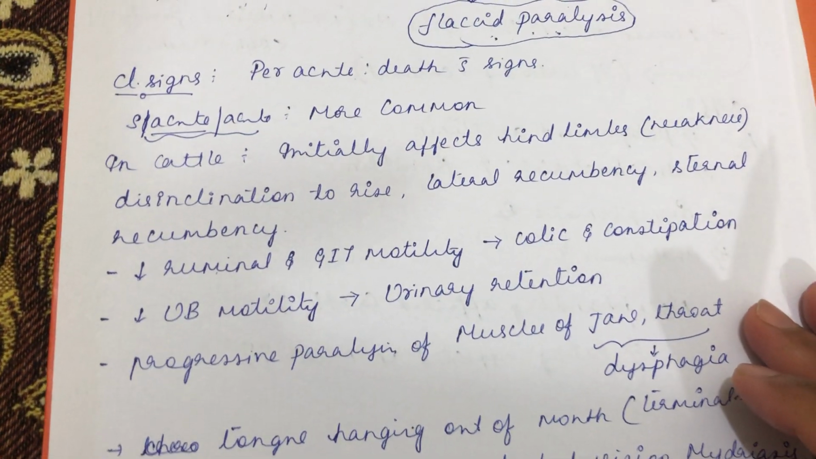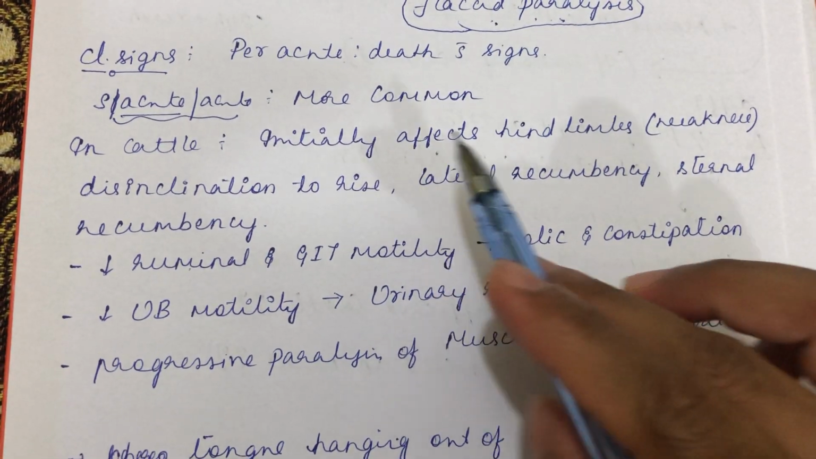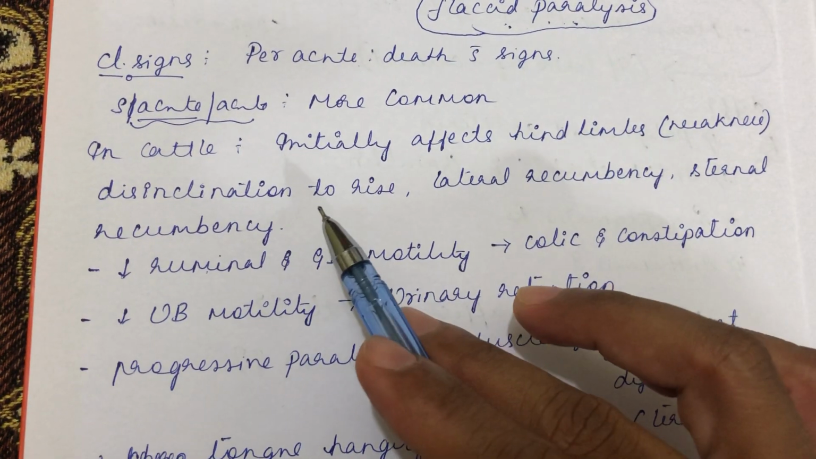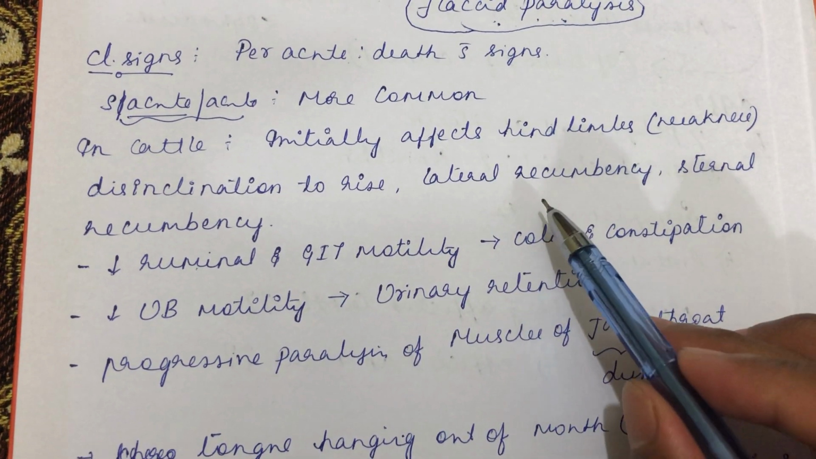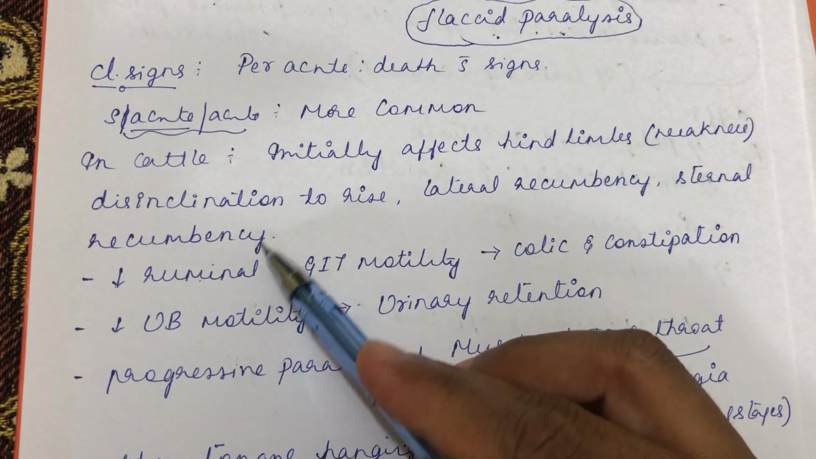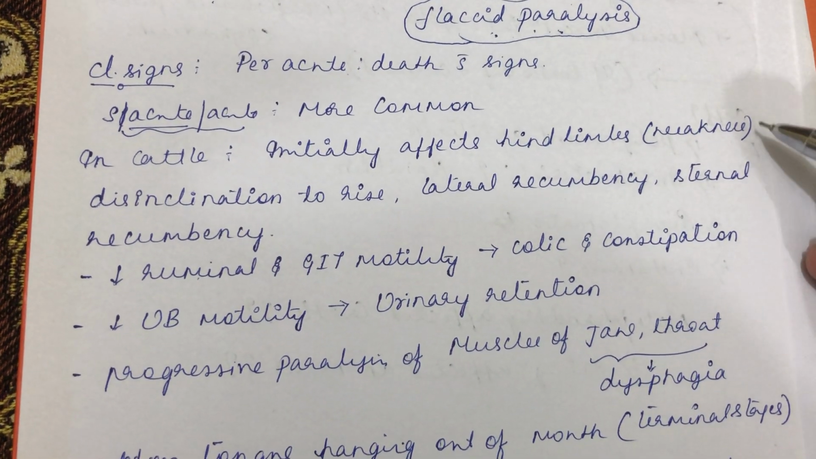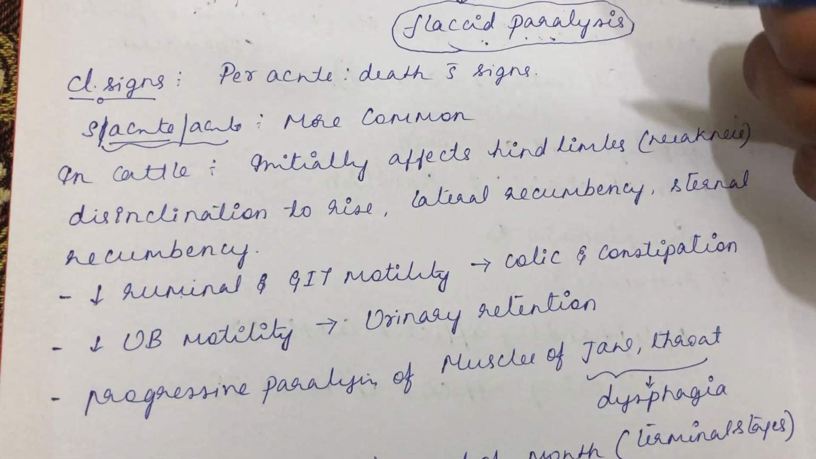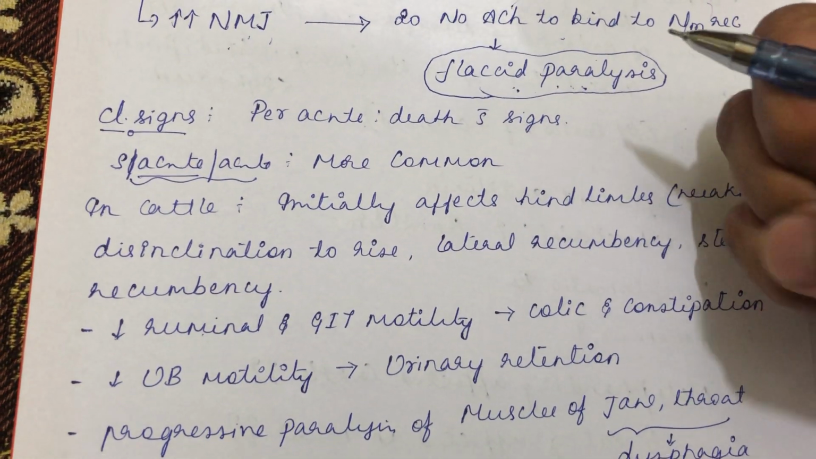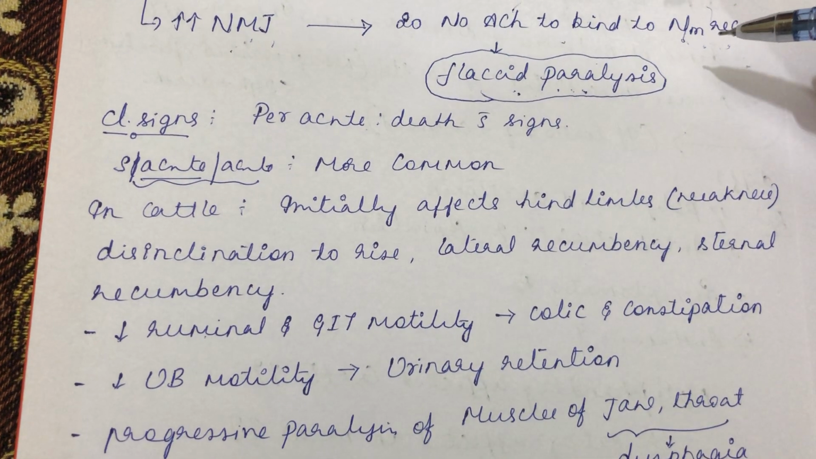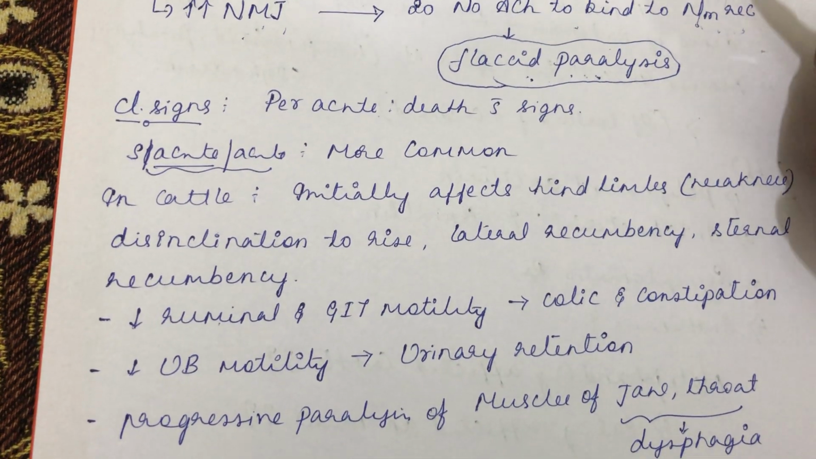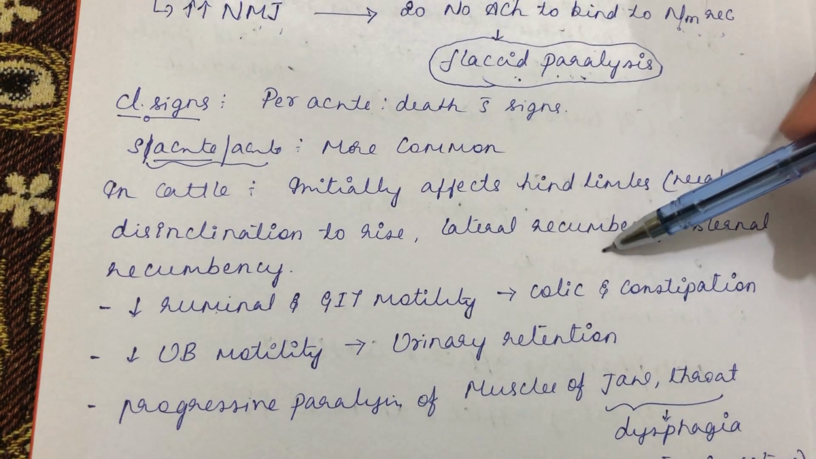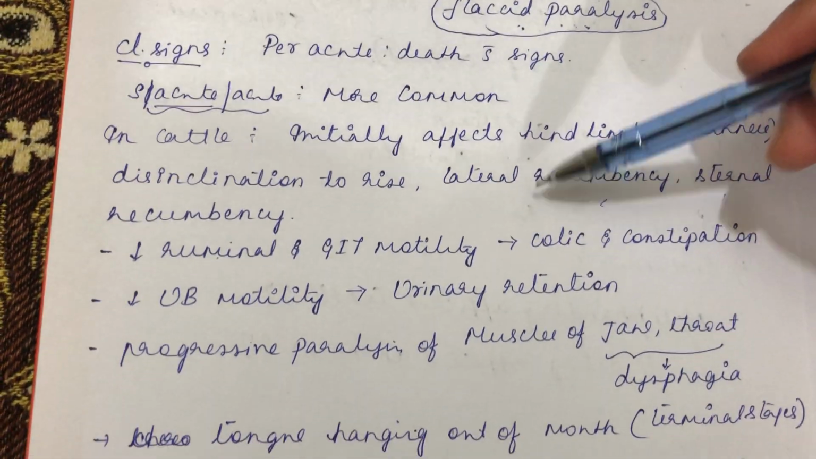So in cattle, what are the clinical signs? Initially it affects the hind limbs, so there will be weakness in the hind limb. As a result, there will be disinclination to rise, then lateral recumbency and sternal recumbency. So why all this generalized weakness? It is mainly due to the flaccid paralysis. The muscle voluntarily doesn't have any tonicity because acetylcholine is not binding with the NM receptor, so it is not giving tonicity to the muscle. So there will be generalized weakness. It affects the hind limb, with disinclination to rise, lateral recumbency, sternal recumbency, a very common feature in cattle.